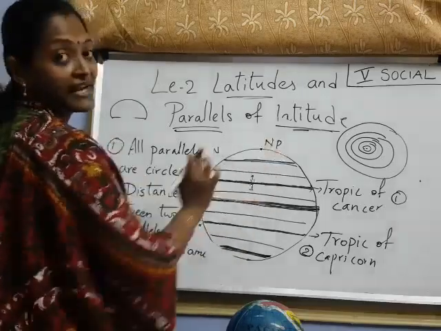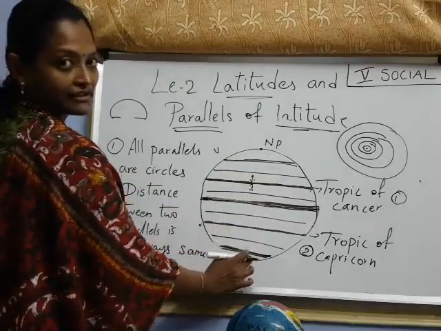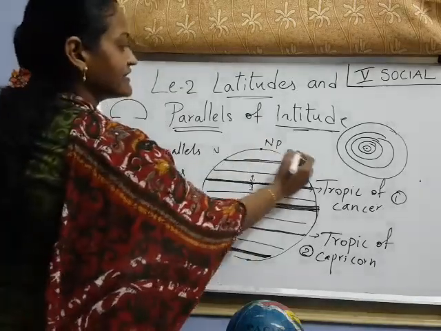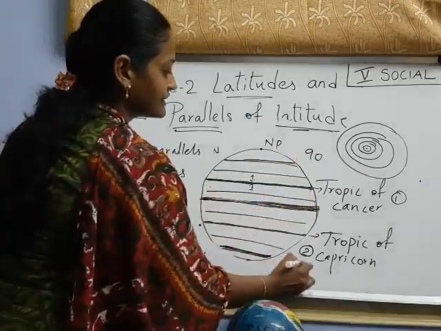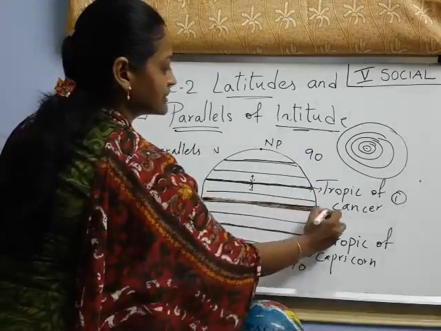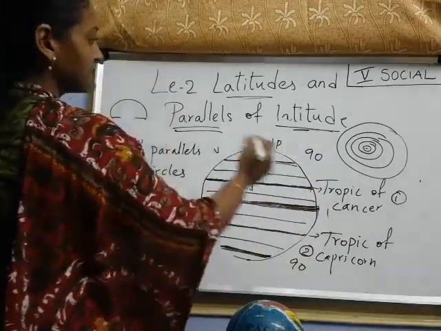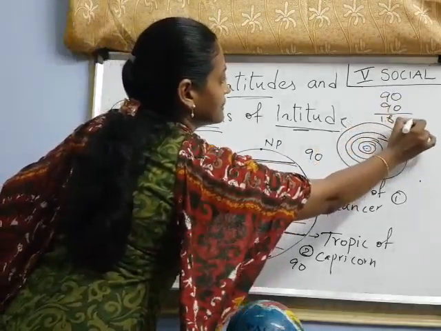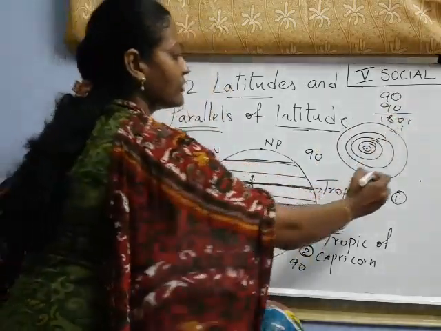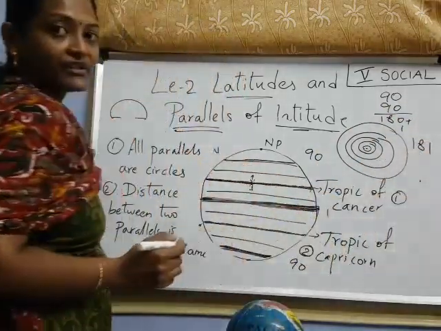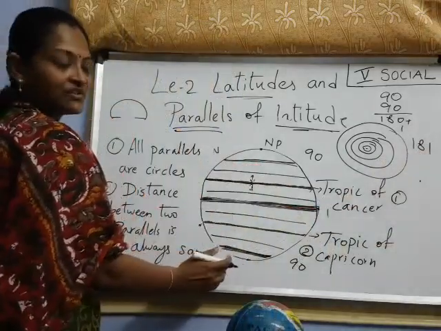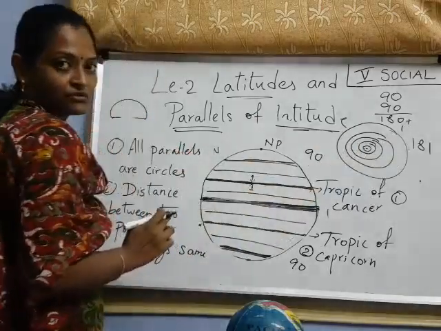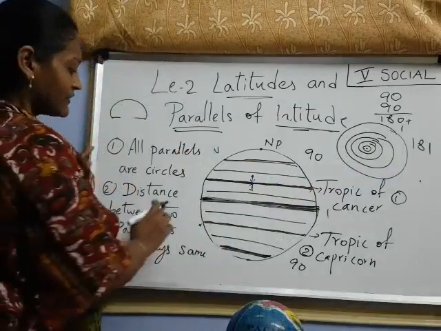Like that, how many parallels? 90 are there, 90 degrees, right? Here also 90. Total how many? Do you know? All latitudes. Here 90 I said, towards here 90 and here 90, and the middle is the equator. Another one, this one. Total, tell me, you count. 90 plus 90, how much? 180. Along with the equator, how many latitudes total? 181. Have you understood? Tell me, children, how many latitudes are there in total on the earth? 181 latitudes. Understood? Parallel lines. Right children? Have you understood up to here?